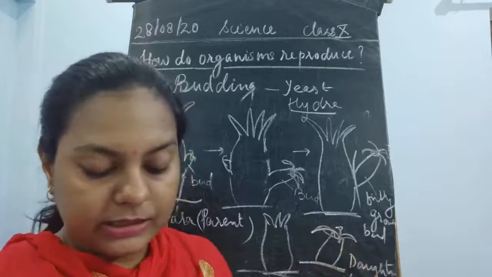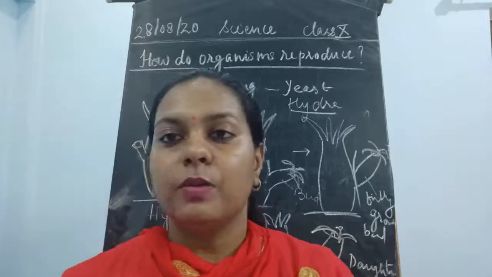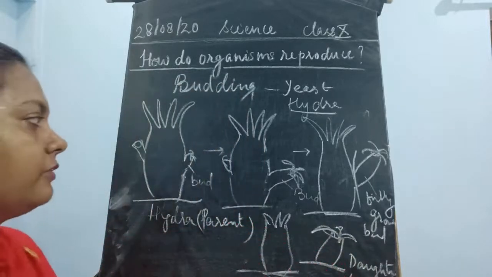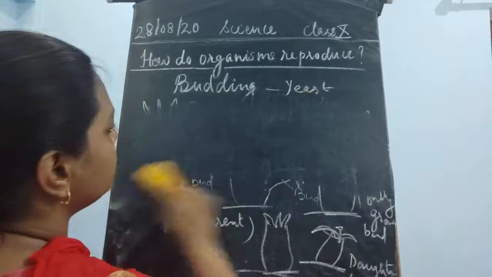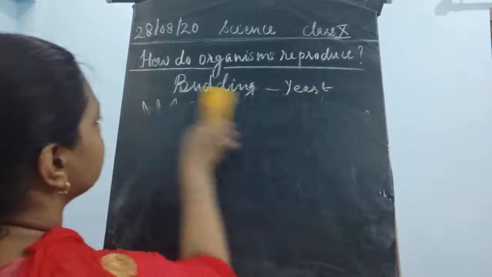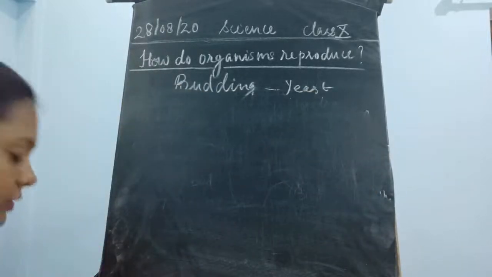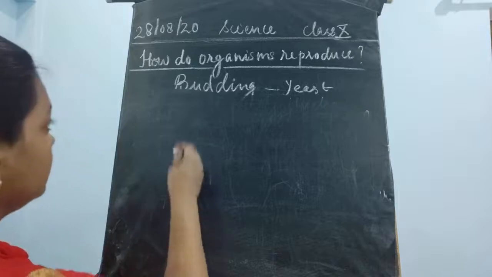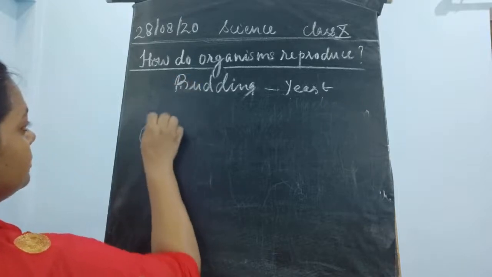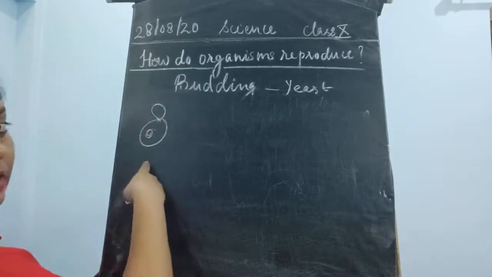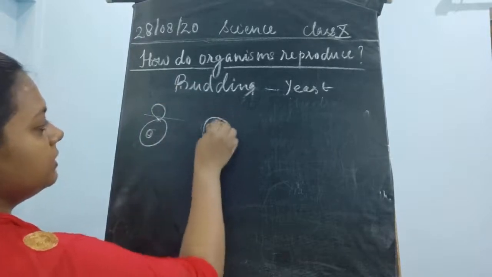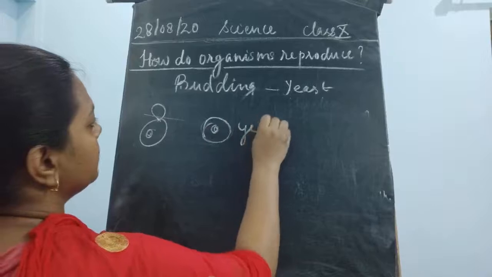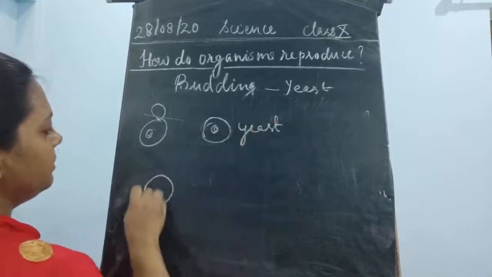In yeast, the nuclear material is going to transfer from one cell to another cell. It is a single-celled fungus. So this was about yeast, and this was about hydra. It could be single budding, when it detaches and forms one single yeast, or it could be multiple budding.